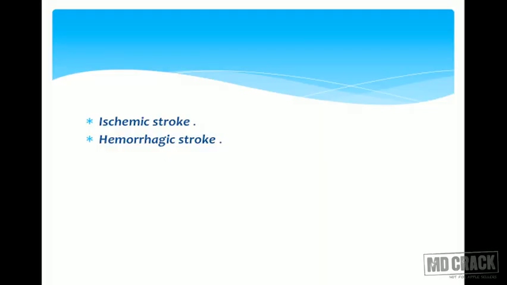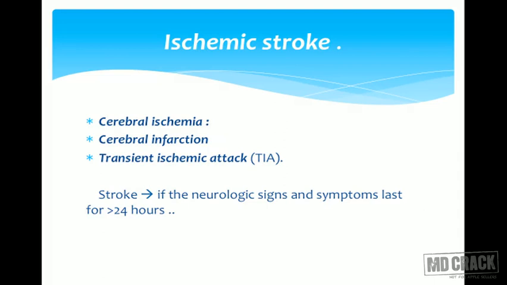In today's session we will see what is ischemic stroke. So it includes cerebral ischemia, infarction and TIA. Cerebral ischemia is, you can say, when there is reduction of blood flow to the brain for a few seconds, and most of the time it reverses spontaneously. And if that reduction in blood flow remains for minutes, it will convert from ischemia to infarct.